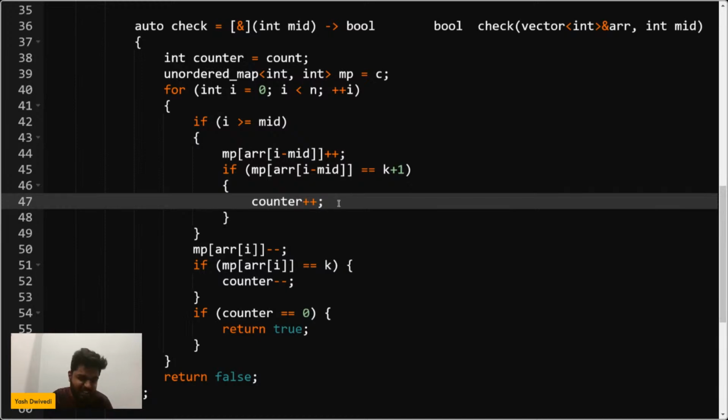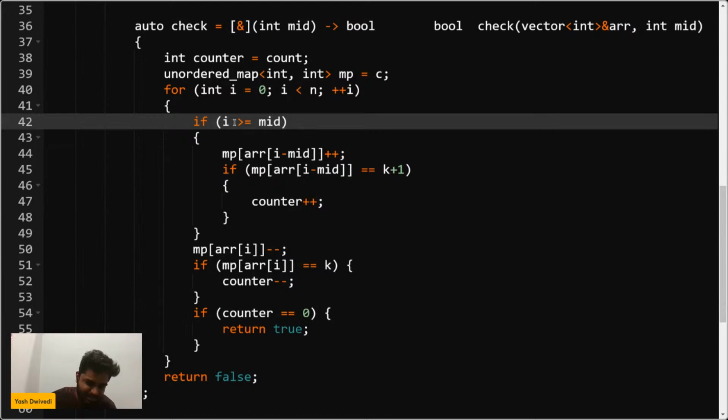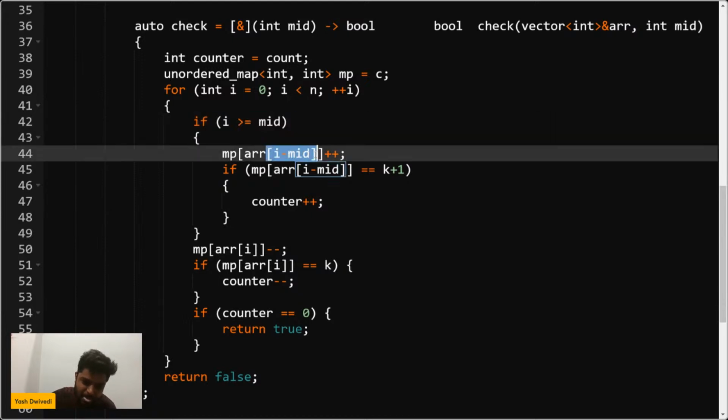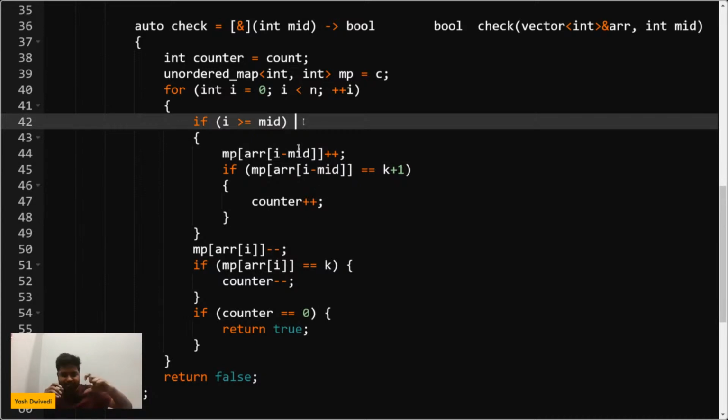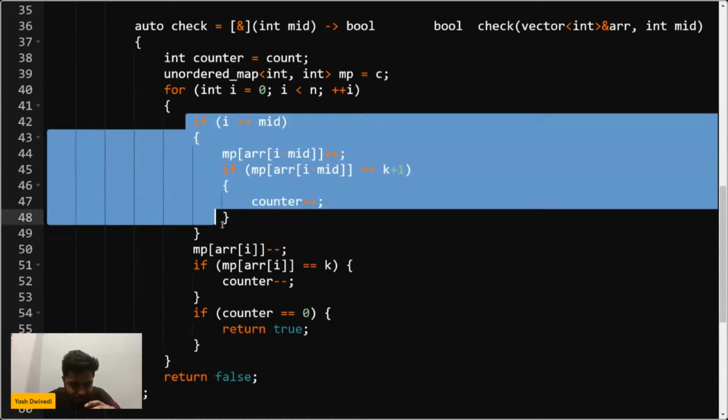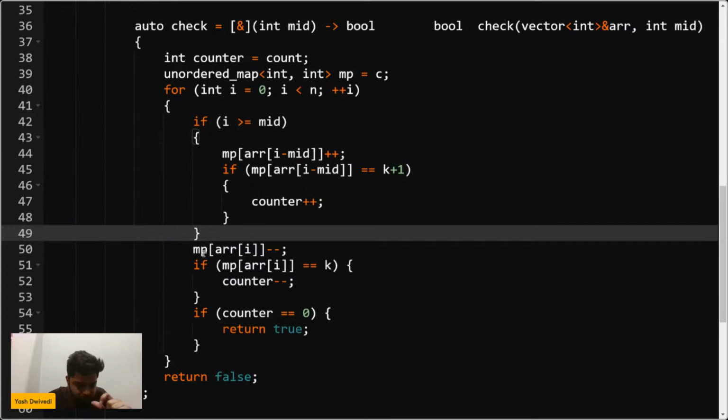Ravindra, if you do a dry run, then you would definitely understand this. Basically, what we are doing is, if the I value is greater than or equal to mid, then only I can access I minus mid. Understand one thing: whenever I am iterating, initially, if I have a map which has this much frequency, how should I say this? Give me a second, let me think. See, basically, first of all, let's forget about this part. Let's talk about the general part.